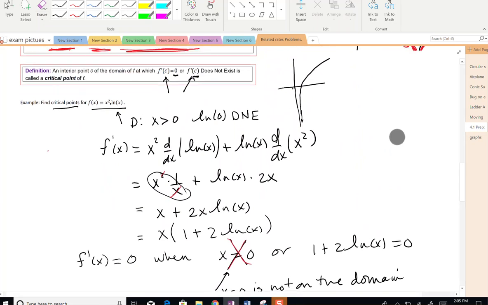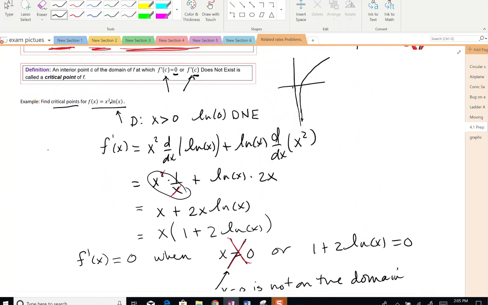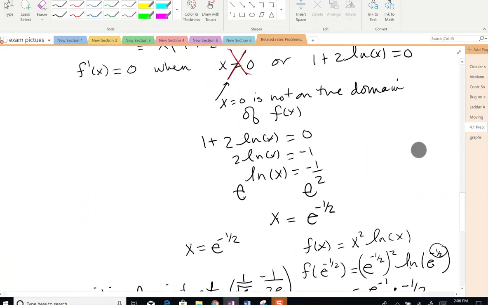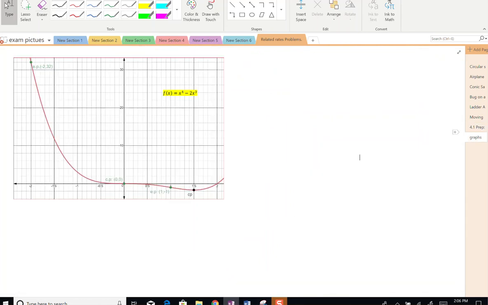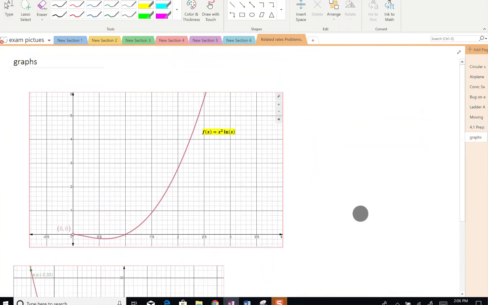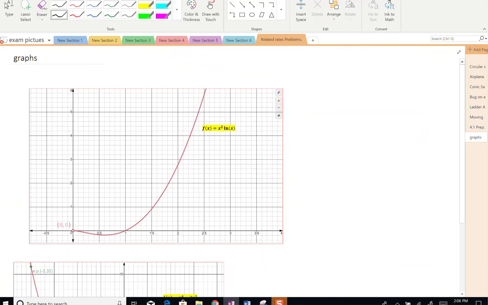We could say that the derivative is undefined at 0, but since that is not in the domain of f, it is not a critical value. Let me show you the graph of this. Here's our graph of f of x, and the point is somewhere right here. That would be e to the negative 1/2, comma, 1 over 2e.